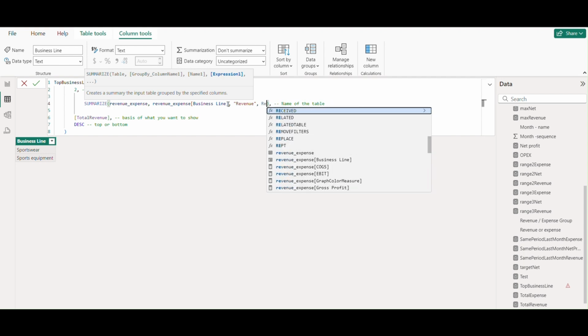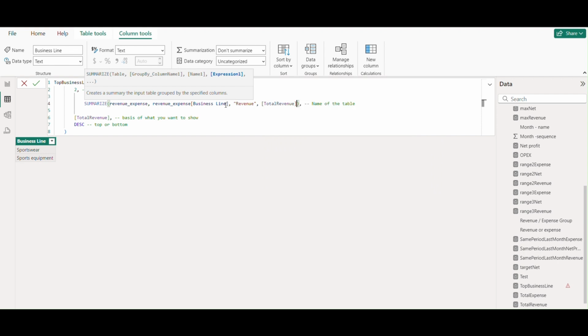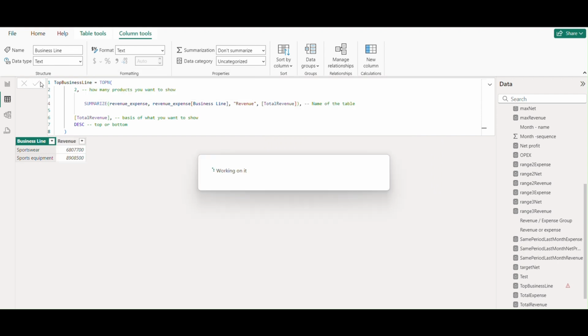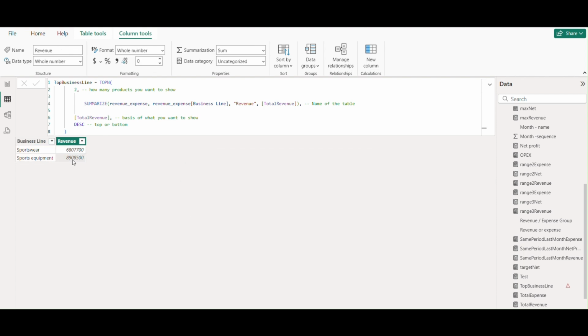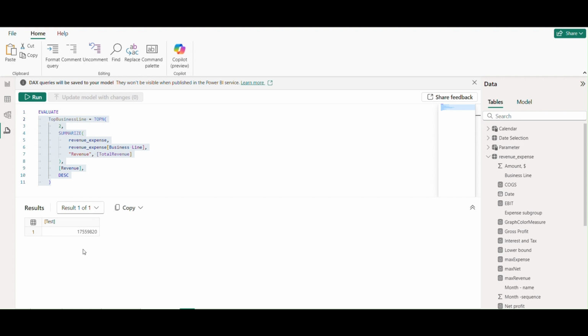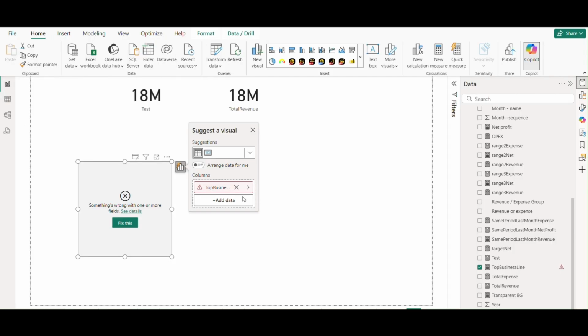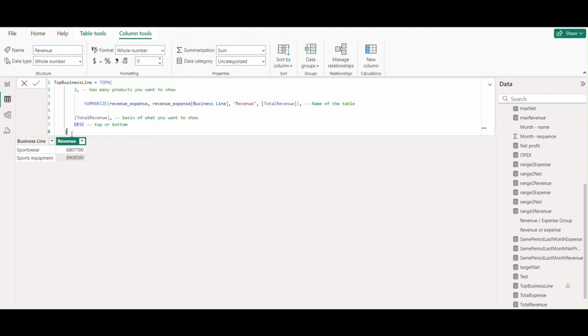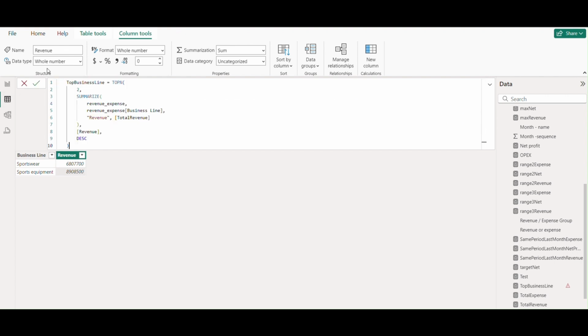Okay, let's try to create a summarized table, for example revenue expense. Revenue expense is the table name, business line is a column name, and then the revenue total. For example, I don't want to return the entire table, I just want two columns returned. So we can use the SUMMARIZE function and get only two columns. You can do it according to your requirement. If you want to return three columns, four columns, or any specific column, you can just use the SUMMARIZE function and then we are good to go.